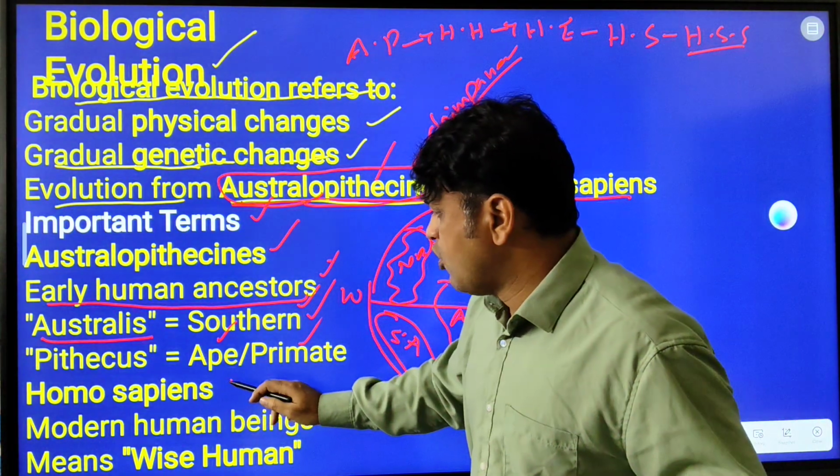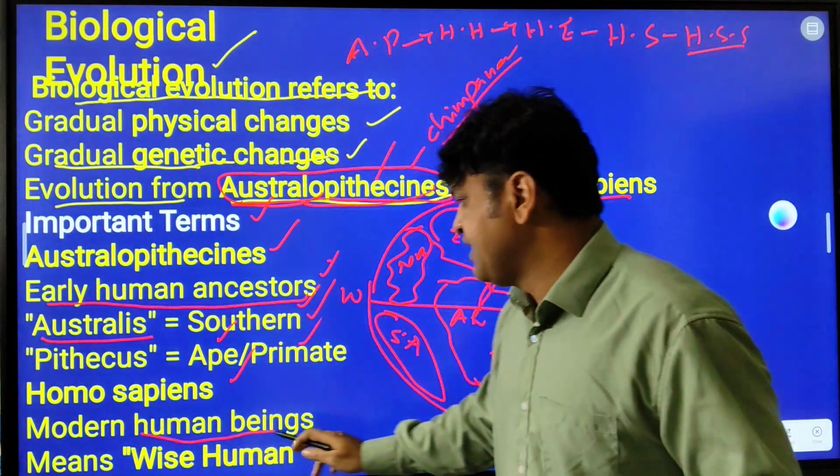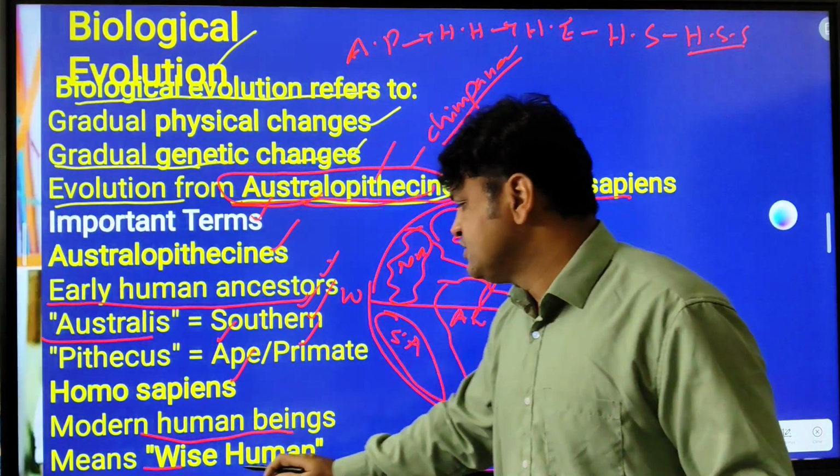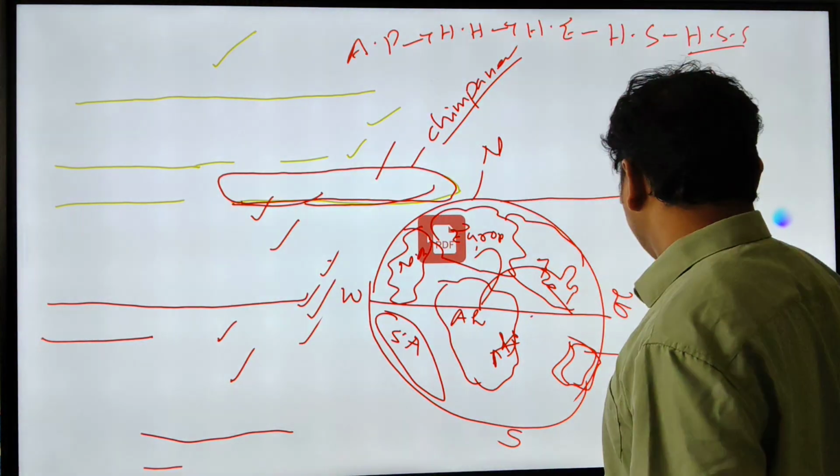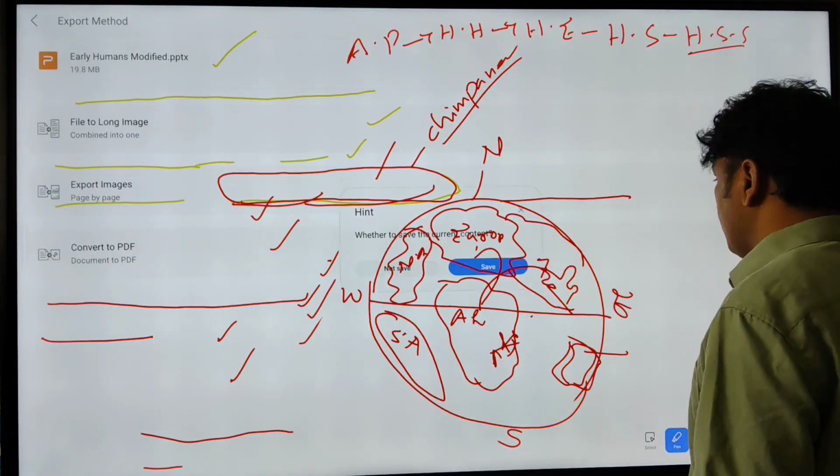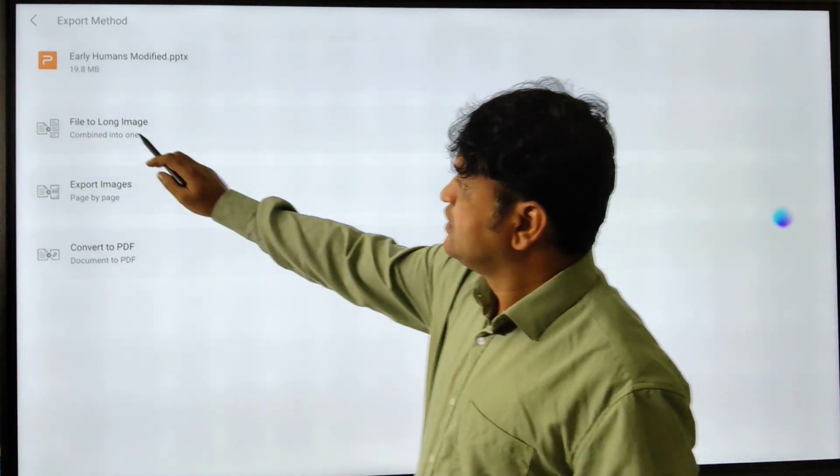Then we are Homo sapiens, the modern human beings. Homo sapiens means wise human. Modern human beings means wise humans. So there is a change.